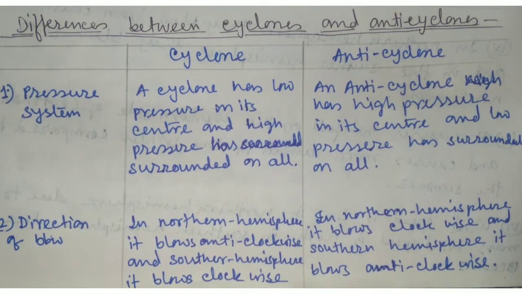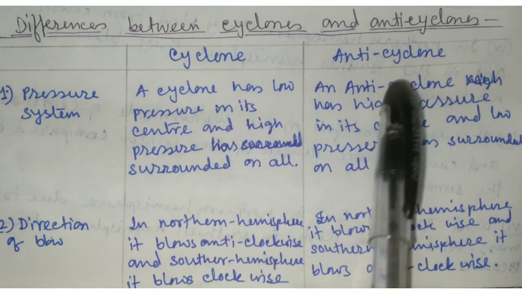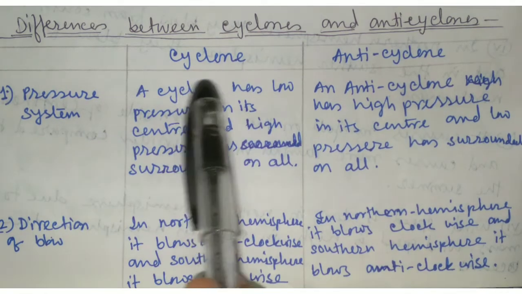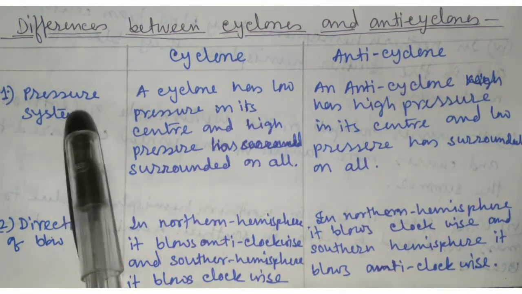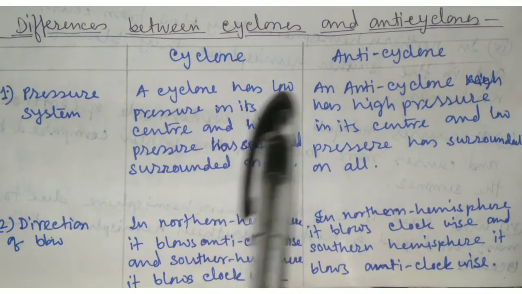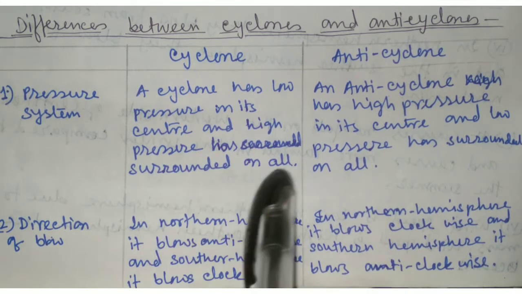Next point is sudden or irregular winds. Here we discuss three types of winds: cyclones, anticyclones and tropical cyclones. The difference between cyclones and anticyclones are: first one, pressure system. In case of cyclone, it has low pressure in its center and high pressure surrounding it on all sides.